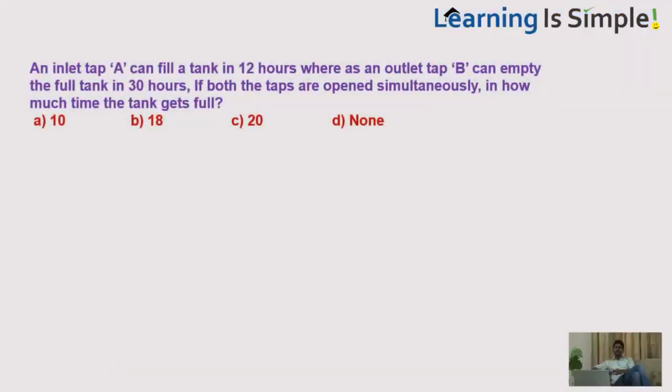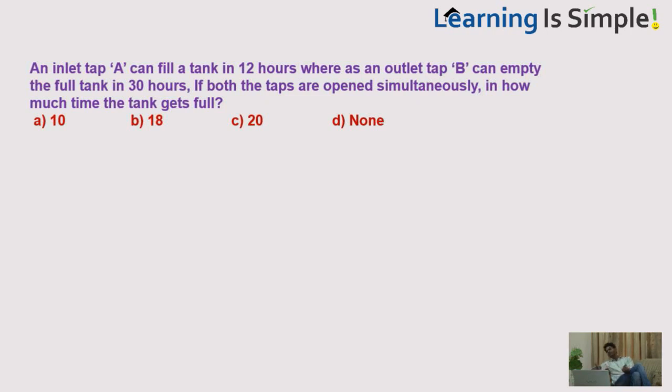Take one more question. An inlet tap A can fill a tank in 12 hours, whereas an outlet tap B can empty the full tank in 30 hours. Here one tap is filling, the other is emptying. If both the taps are opened simultaneously, in how much time does the tank get full? Same question.